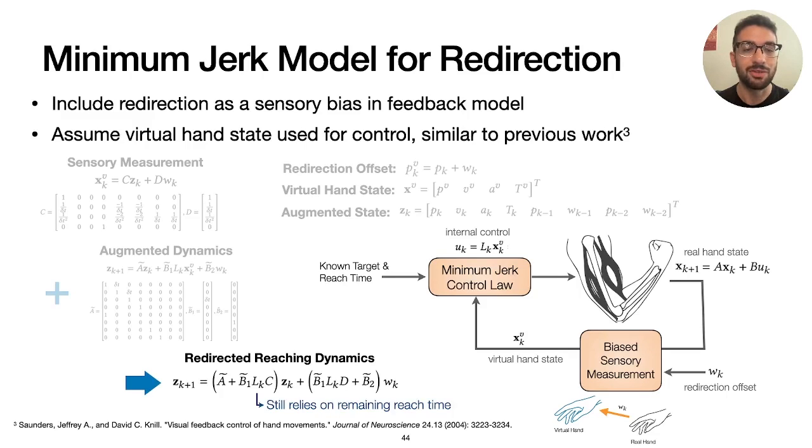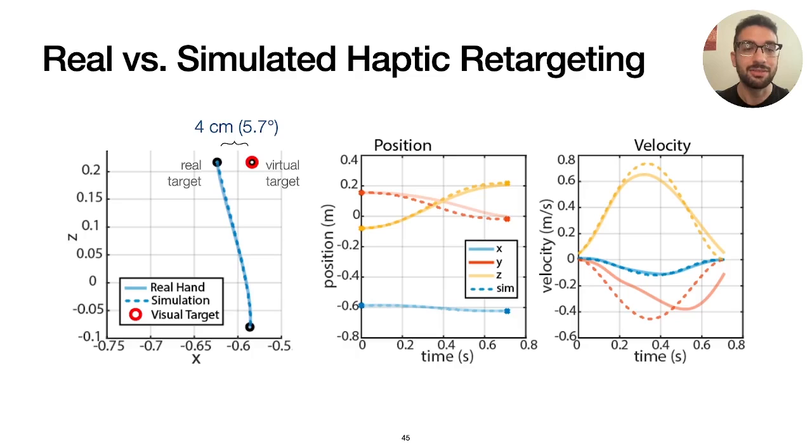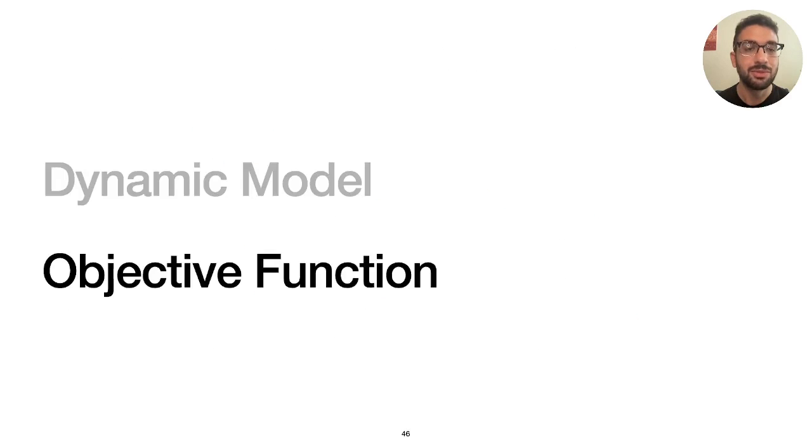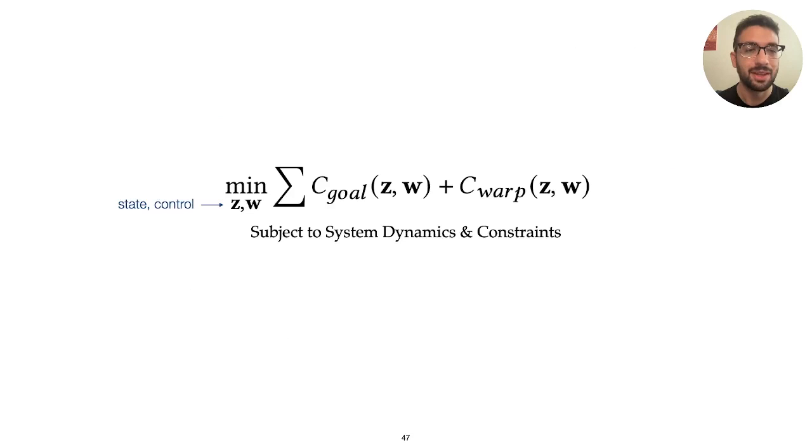It's important to note, however, that this model still relies on a real-time estimate of overall reach time. Details on the validation of this model can be found in our paper, but overall it produces simulated trajectories that generally match experimental results. Moving on to the objective function, we break the objective into two costs.